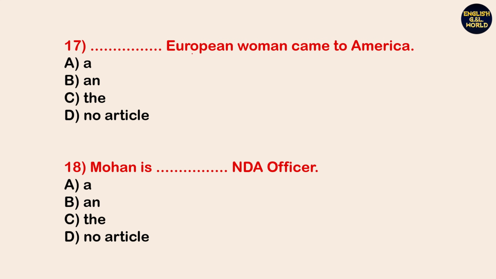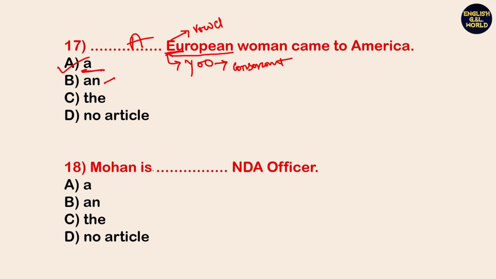The dash European woman came to America. So look here, European, U is a vowel. Apparently it seems that we have to use an, but look at the sound of U. Okay, the U sound, and the sound suggests it is a consonant. In this case we have to use article A. So option A is the right answer. A European woman came to America.